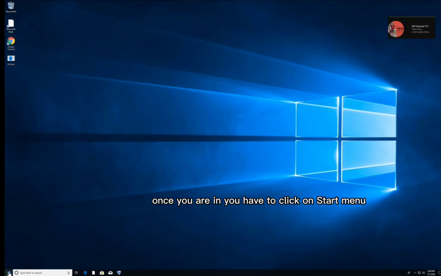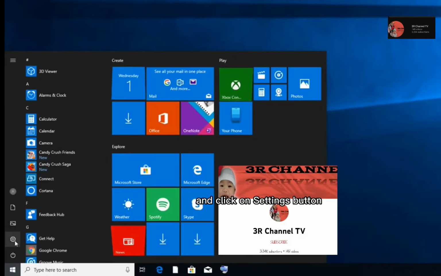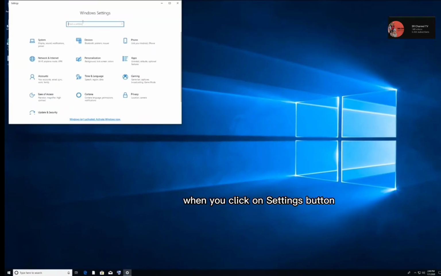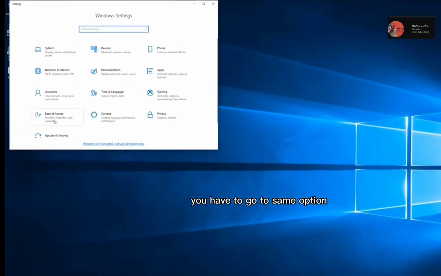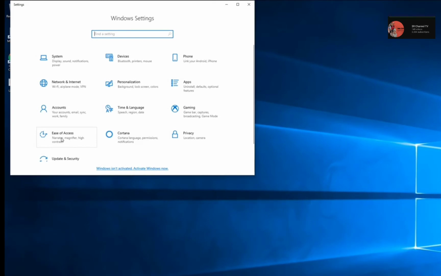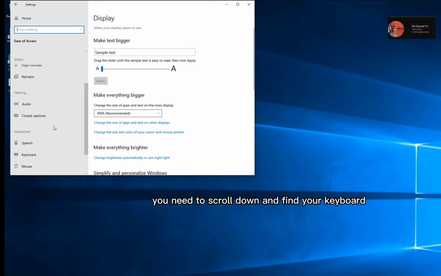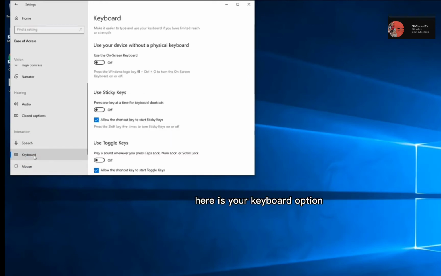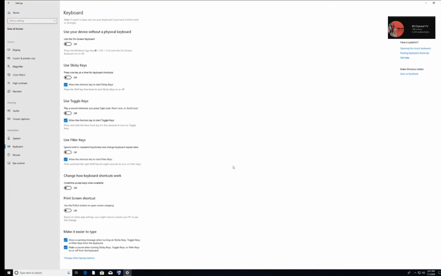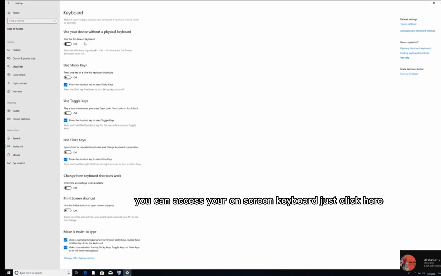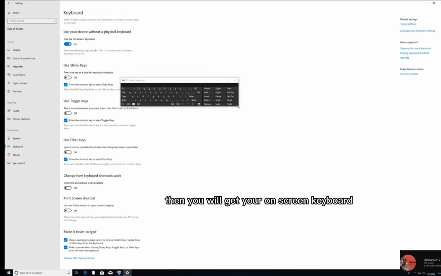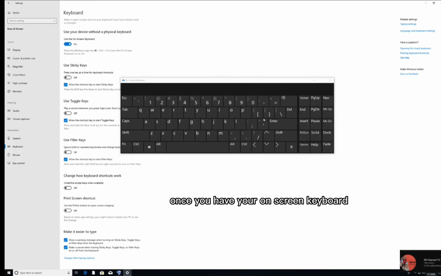Once you are in, click on the Start menu and click on the Settings button. When you click on Settings, go to the same option, Easy Access. Once you are in there, scroll down and find your keyboard. Here is your keyboard option, and from here again you can access your on-screen keyboard. Just click here, and you will get your on-screen keyboard. Once you have it, you will be able to update your drivers for your keyboard.